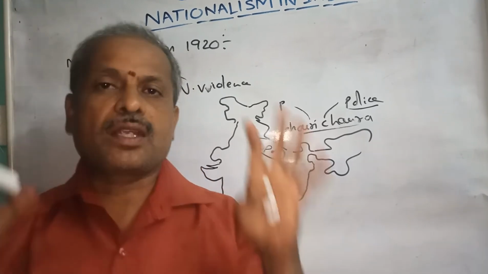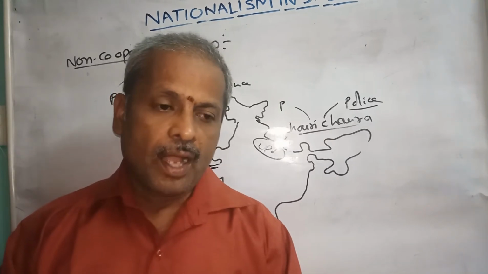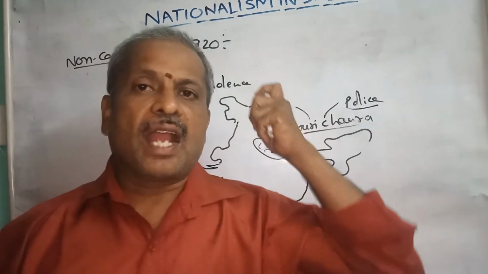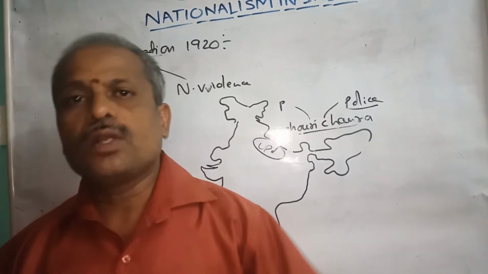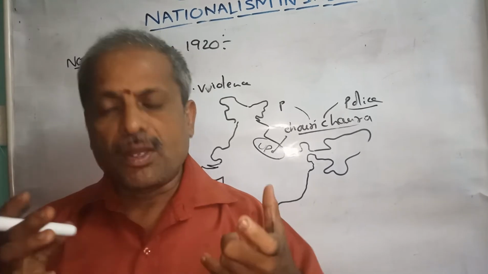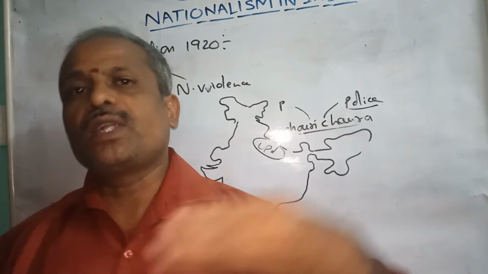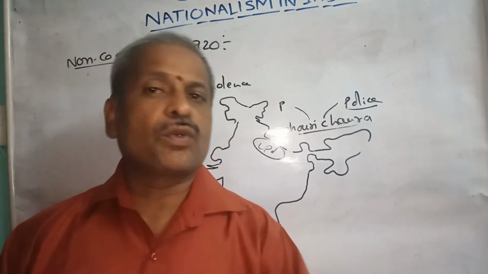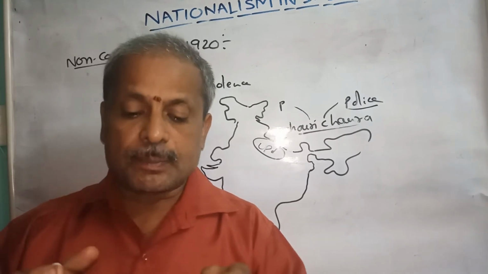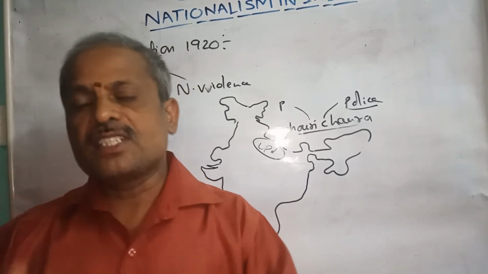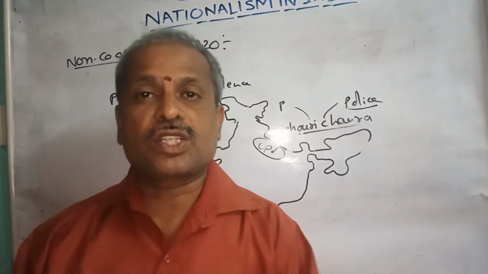This incident shocked the entire British government. With severe anger, the British government sent a heavy force of army to India, and they reached Chauri Chaura village. They arrested all the people of Chauri Chaura who especially participated in the incident. And along with the people, they arrested Gandhiji also.